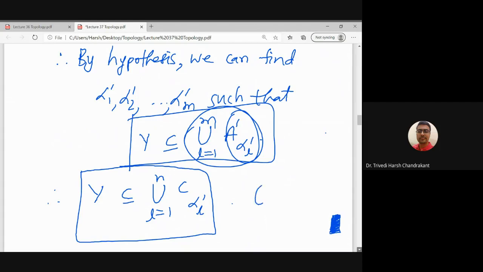So we know that C alpha dash L is by definition A dash alpha dash L intersection Y.